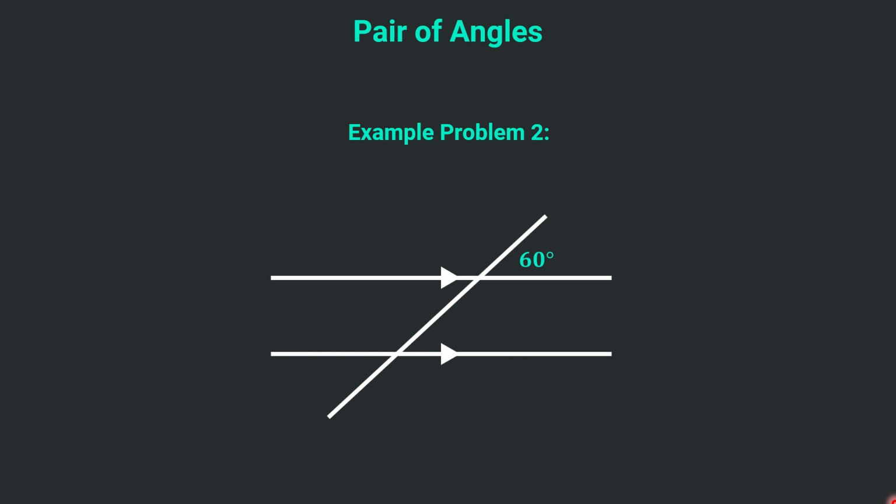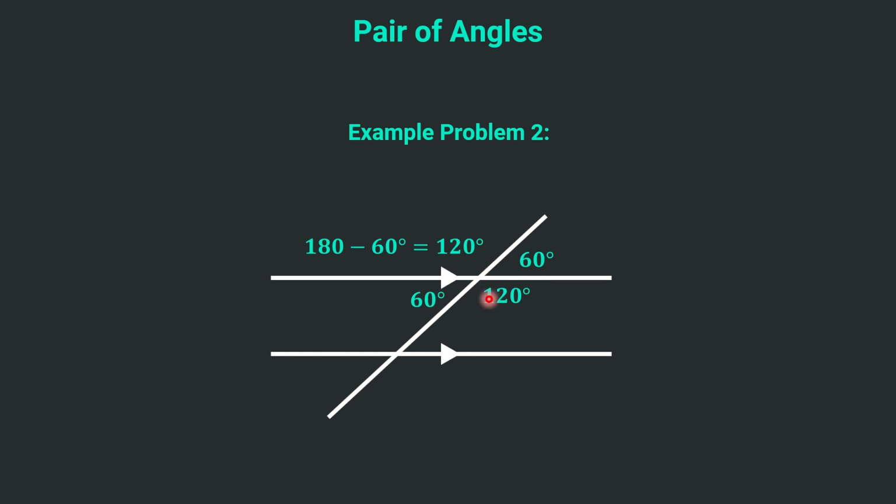Now as you can see, this angle is 60 degrees and it is making a straight line. So if this is 60, this part would be 180 minus 60 because this line is making 180 degrees. So this is 60, this is 180 minus 60, which is equal to 120 degrees. Now if this is 60 degrees, this will also be 60 degrees because these two angles are opposite vertical angles. And similarly if this is 120 degrees, this will also be 120 degrees because these are again alternate angles. So this is 120 degrees.